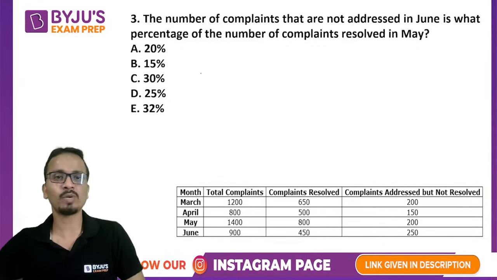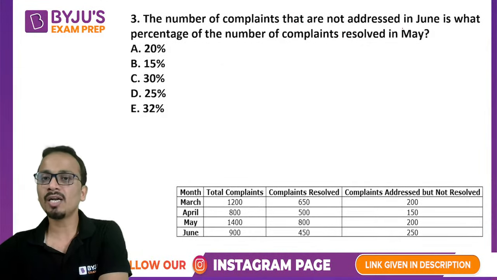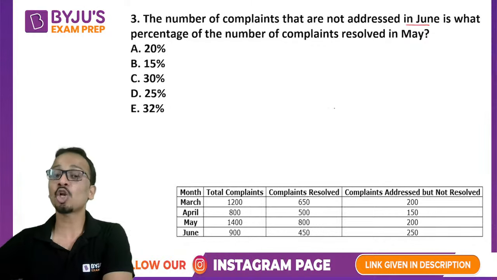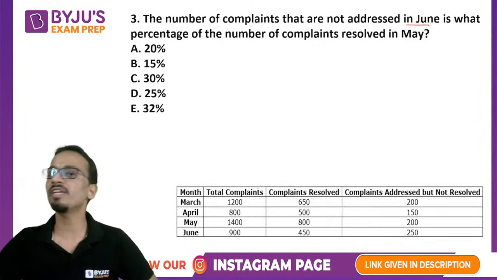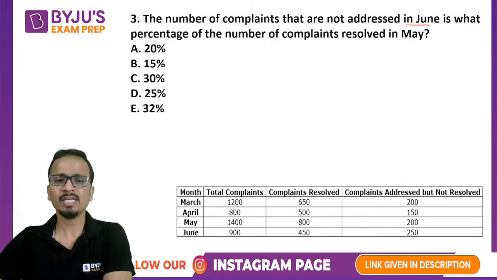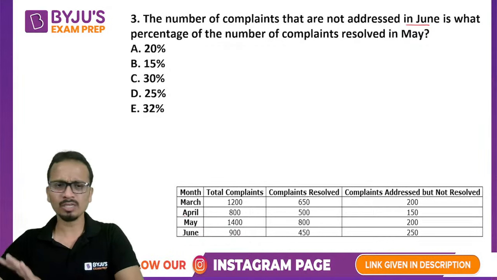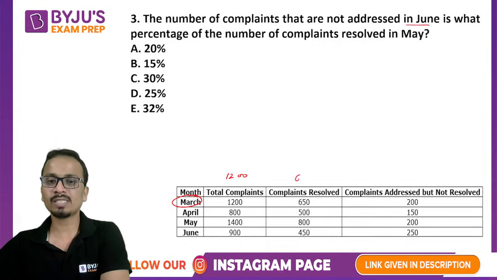Okay, so let's solve this one. The number of complaints that are not addressed in June. Now this is something new which is not given in the table, and we'll have to solve it using the table. Now I'm not considering June. Just to explain to you, let's consider March. In March, total complaints were 1200. Complaints resolved were 650.